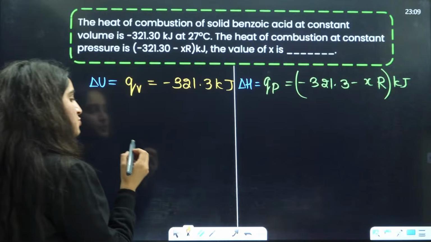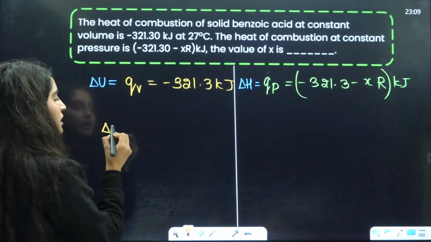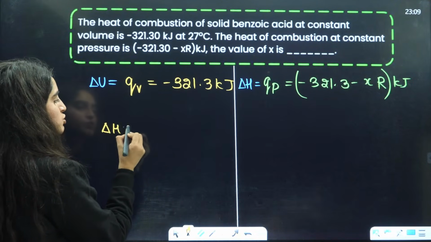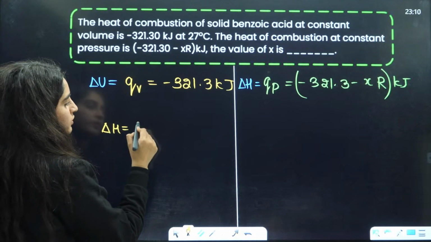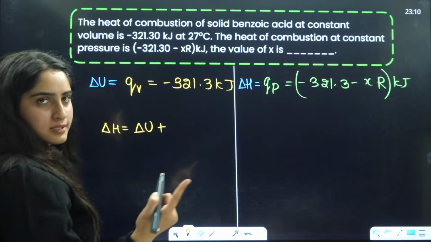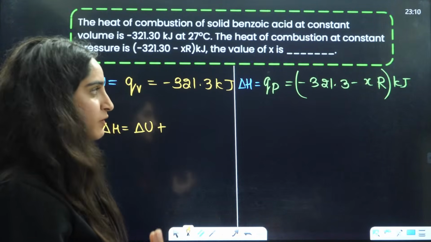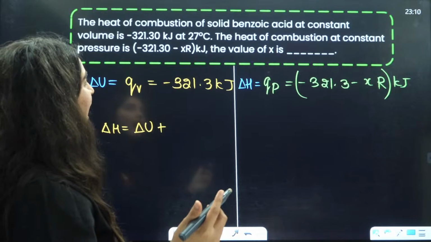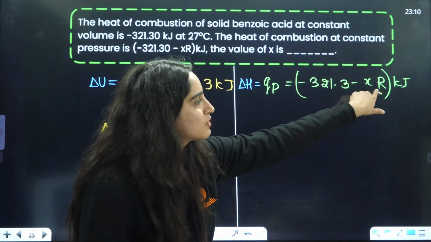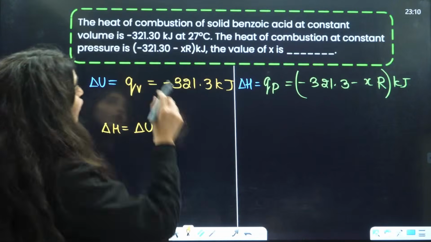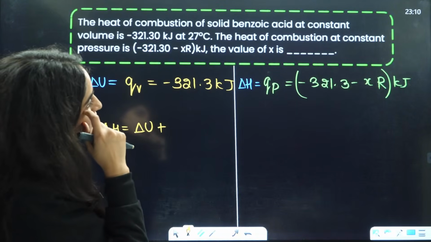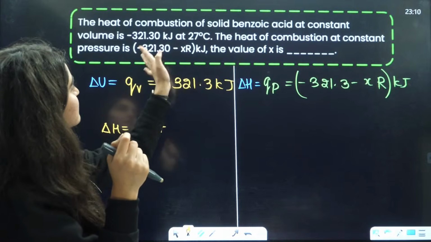Now, there is one formula: delta H is equal to delta U plus delta PV, but PV we don't have. This answer is in the form of R, so I will put the value of delta Ng, and they are also giving me a chemical reaction, solid benzoic acid to this.